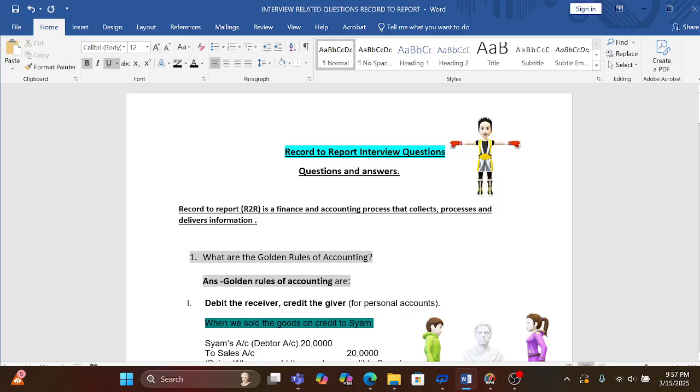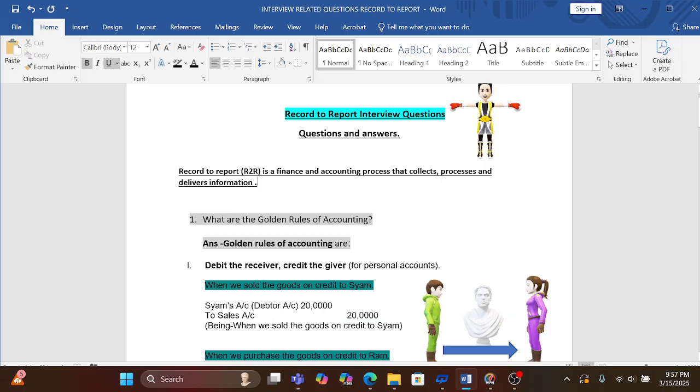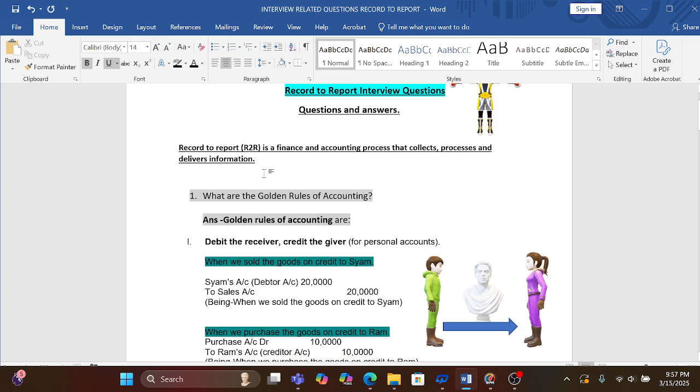It is used in corporates to deliver their financial information related to accounting. For accounting purposes, they ask some questions related to accounting, so that it will be helpful for them to collect information from the person who is giving the interview and has knowledge related to accounting. So first, the first question is,